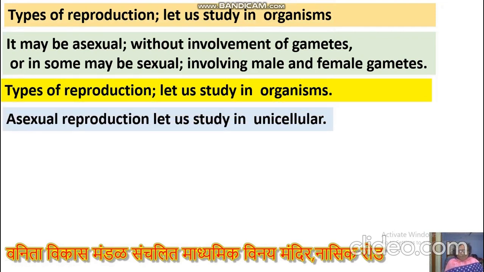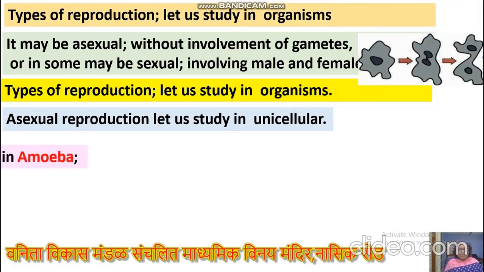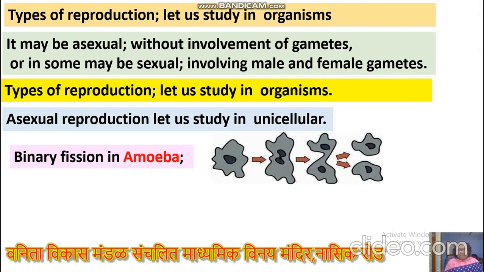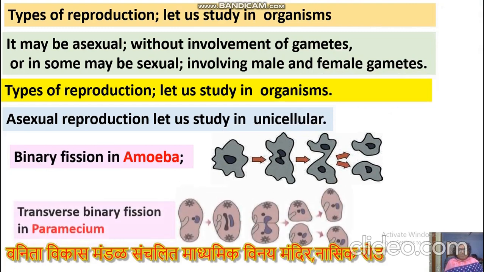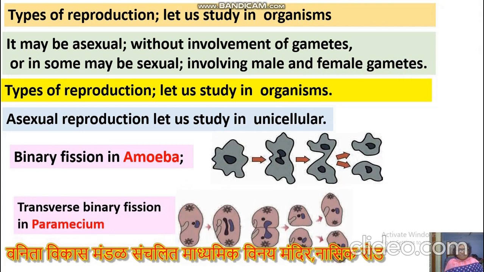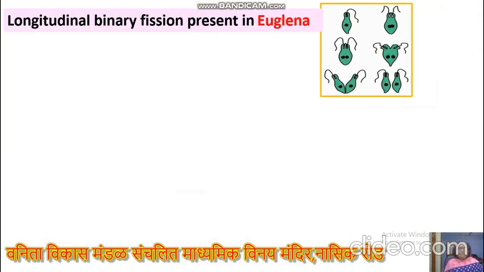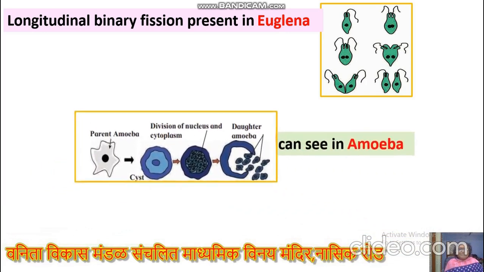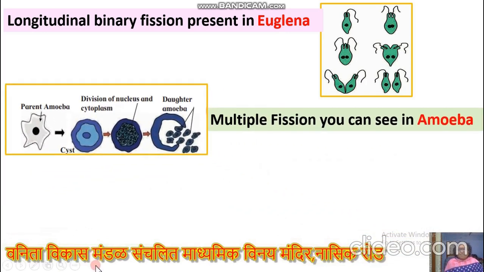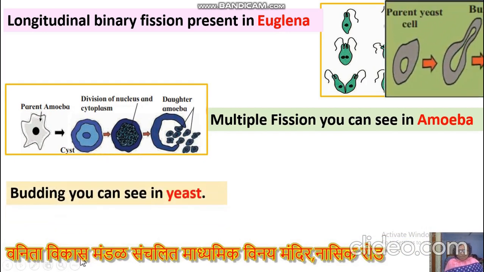Asexual reproduction. Let us study in unicellular organisms. Binary fission in amoeba. Transverse binary fission in paramecium. Longitudinal binary fission present in euglena. Multiple fission you can see in amoeba.